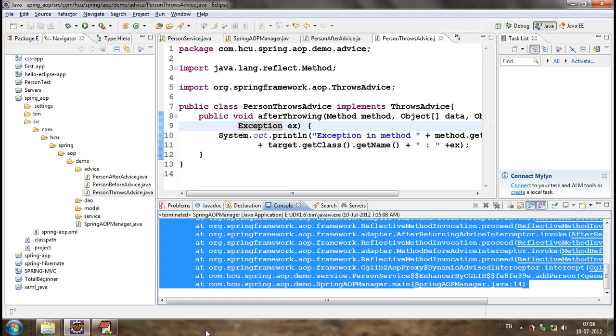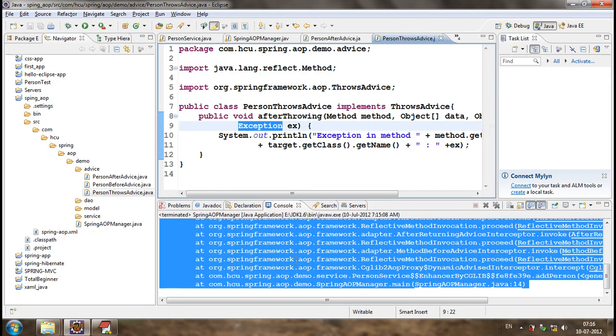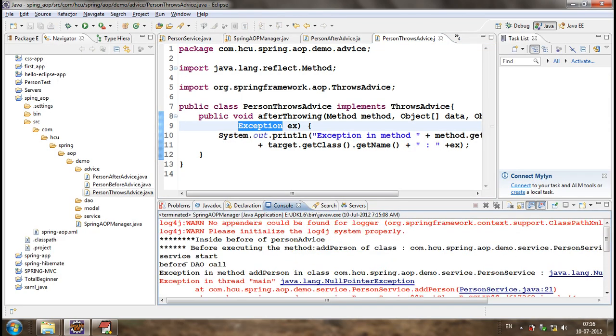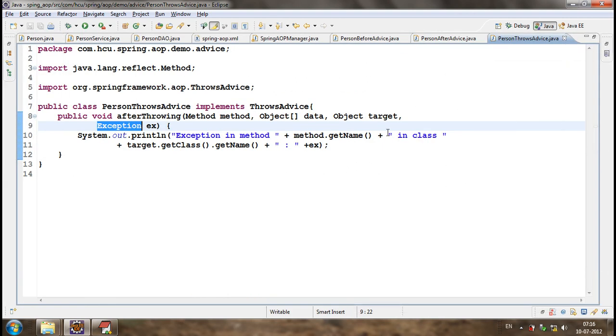Yes, the mistake we have done is just copy and paste. This should be exception. And I'm using that exception: there is an exception in some method, add person, in class person service. The exception is null pointer exception. Likewise, I can print something to the log as well as I can do anything. Whenever an exception is raised, if you want to close any resources, we can do it very easily.